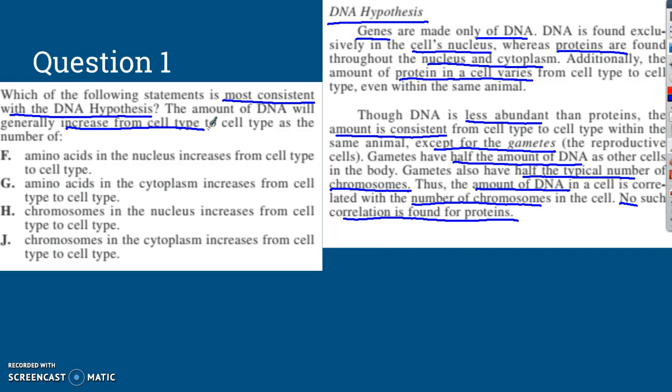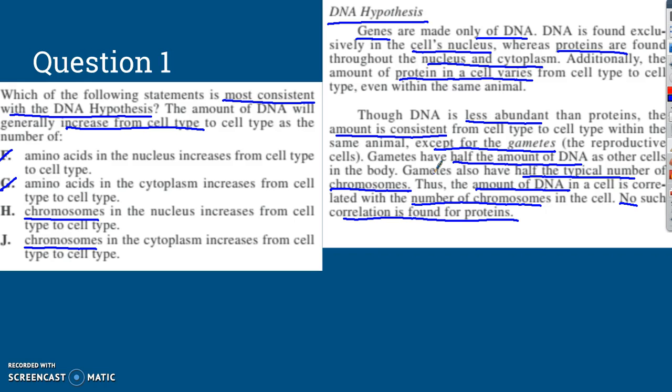Is it the amino acids? Well, if you know anything about proteins, you know that amino acids are in proteins, so we can cross that out. G also says amino acids. So if you didn't know that, though, you can look at H and J, and we say chromosomes. There's chromosomes here. All right, so it says the amount of DNA in a cell is correlated with the number of chromosomes in the cell. Gametes have half the DNA and half the chromosomes.